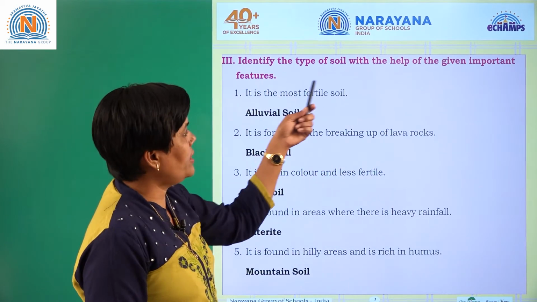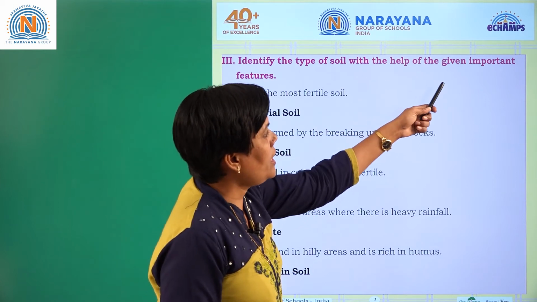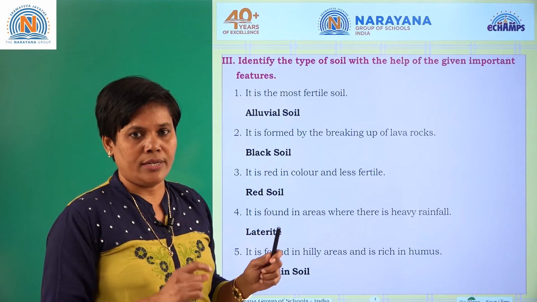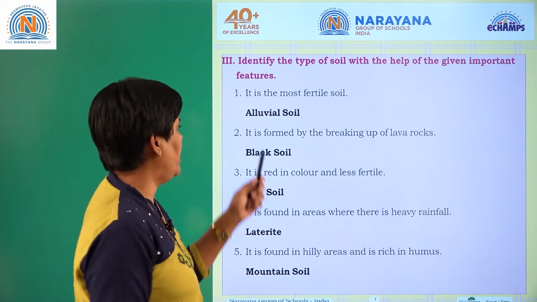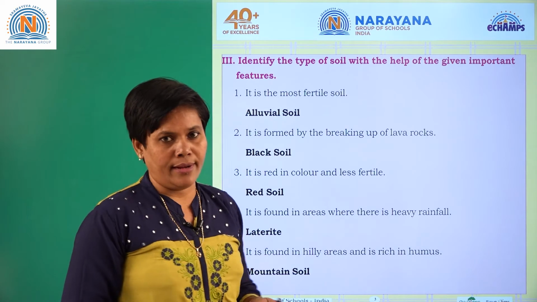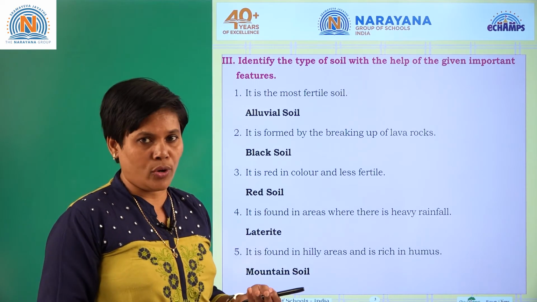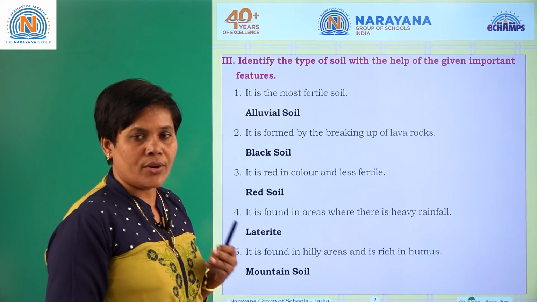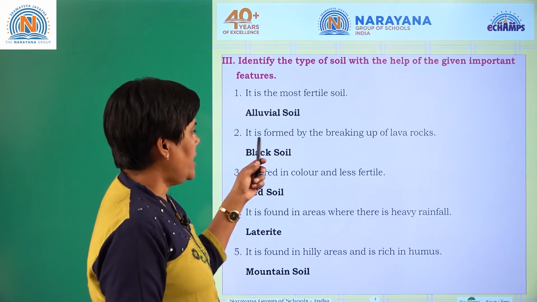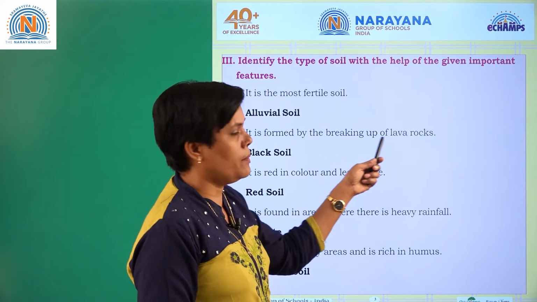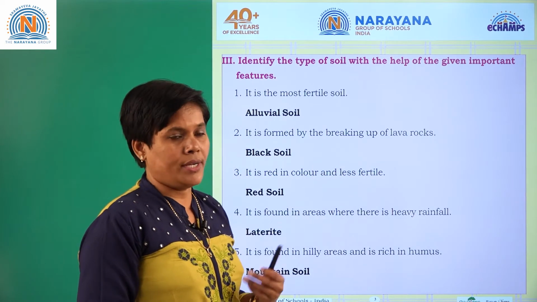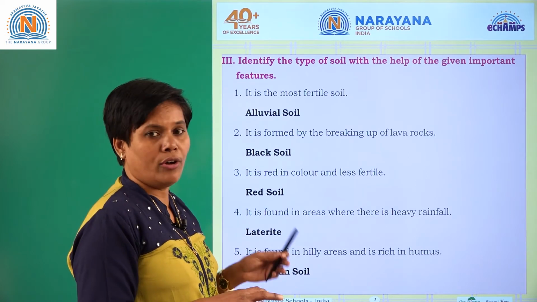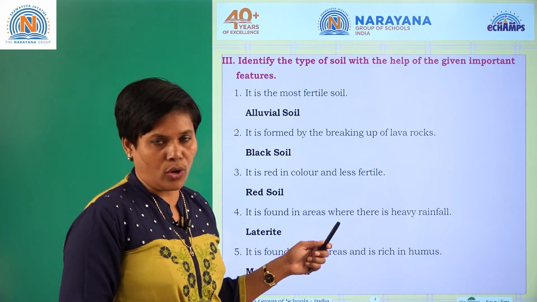Next, we identify the soil with the help of the clues given here. A sentence is given, and based on the sentence you have to choose the right soil. It is the most fertile soil. Which is the most fertile soil? It is the soil brought down by the rivers, alluvial soil. It is formed by the breaking up of lava rocks. What type of soil is formed after the breaking down of lava? That is black soil.